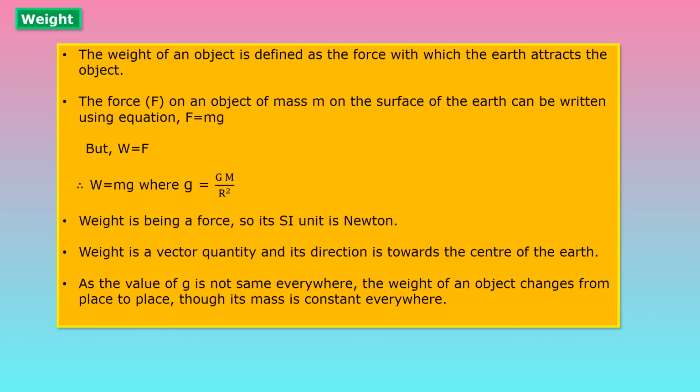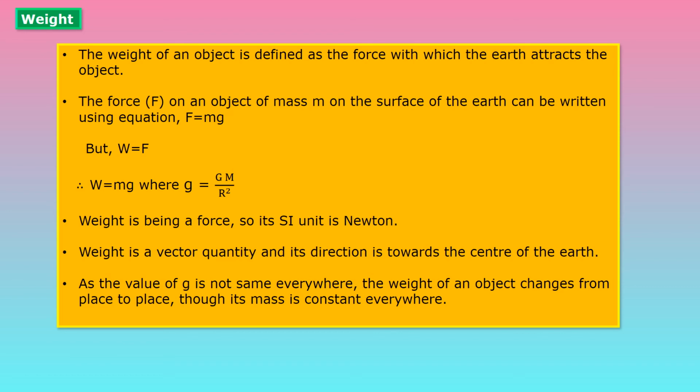Weight being a force, the SI unit of weight is also Newton, because the force unit is Newton. Weight is a vector quantity and its direction is towards the center of the earth. Weight is a vector quantity because force is a vector quantity and force contains both magnitude and direction. So weight also contains magnitude and direction.